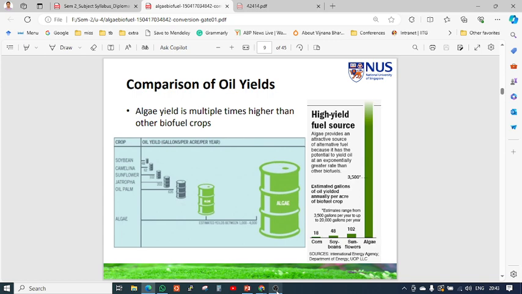Algae yields are multiple times higher than normal biofuel crops. There are many other biofuel crops, for example jatropha, soybean and mustard. They produce oil, so they may be called biofuel crops. Well, you may not utilize this oil as fuel directly, but they can produce oil. But when compared with algae, algae is the highest source, with high yield compared to the other plants.